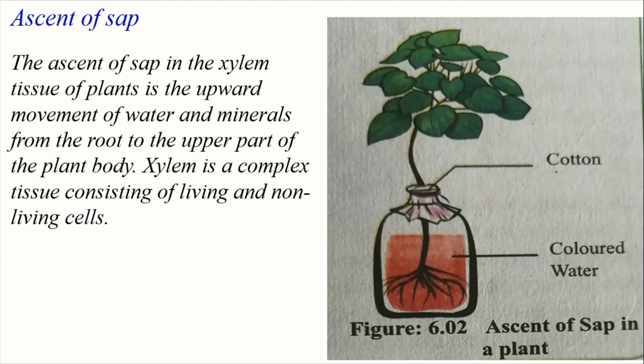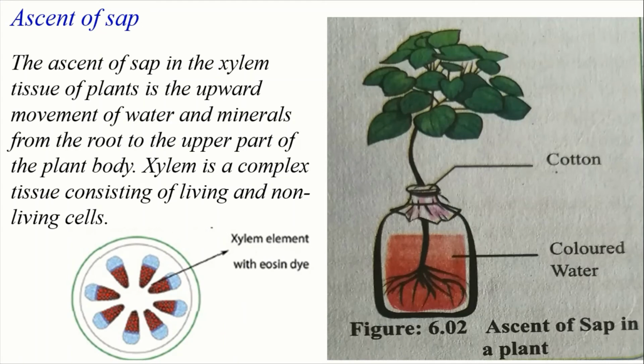Then after absorption of water, the cross section or longitudinal section of the stem is cut and put under the microscope, and note what you have found. After the observation, it will be seen that the cross section of the xylem elements absorbs this color. So you can say that the plant absorbs water from the water bodies, and this water moves upwards.